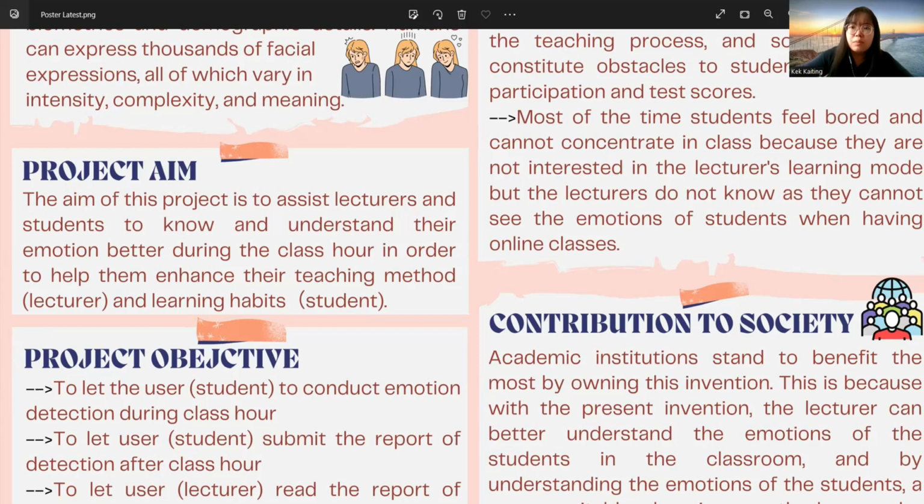The project objective is to let the user, which is the student, conduct the emotion detection during the class hour. Besides, to let the user, which is the student, submit the report of the detection after the class hour. And the last is to let the user, which is the lecturer, read the report of the emotion detection of their student.